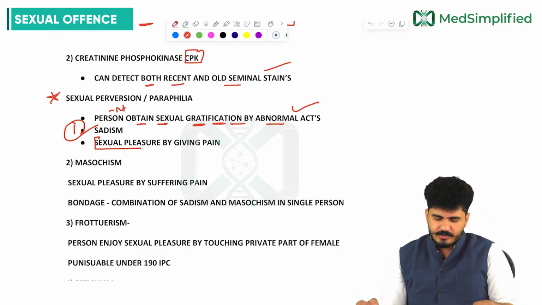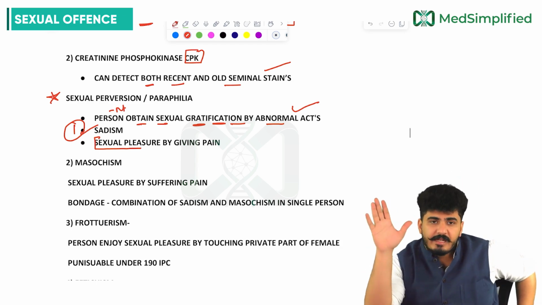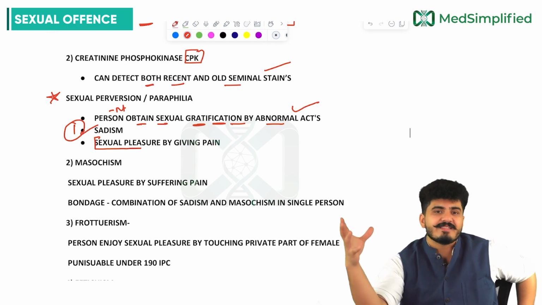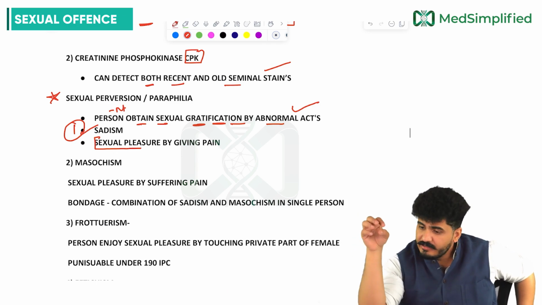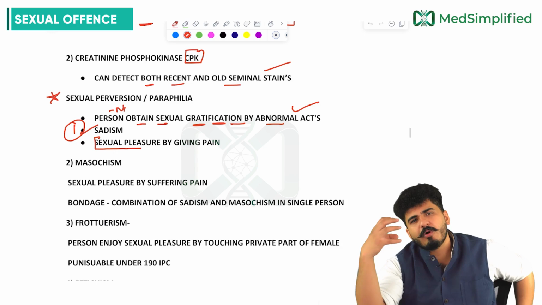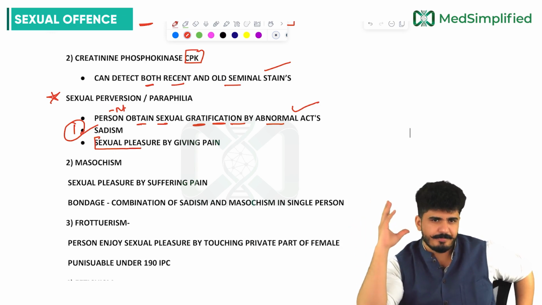So who is the sadist, my dear friends? The pleasure is by giving pain. To the opposite partner, they love beating them or giving them pain. They love choking them while having sex. Giving pain, seeing someone suffering will give them pleasure. This type of paraphilia or perversion is called sadism.